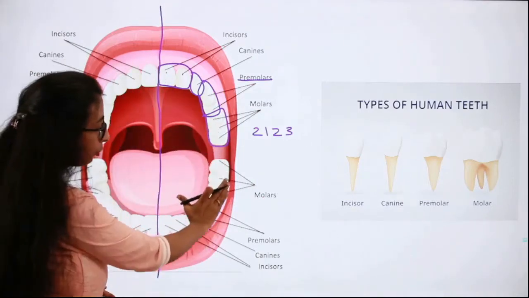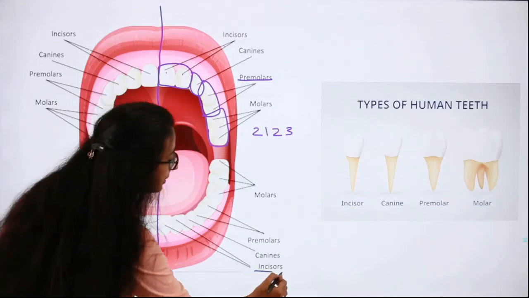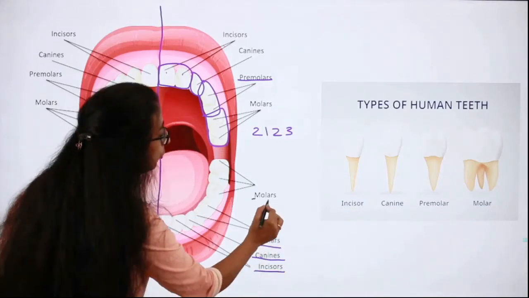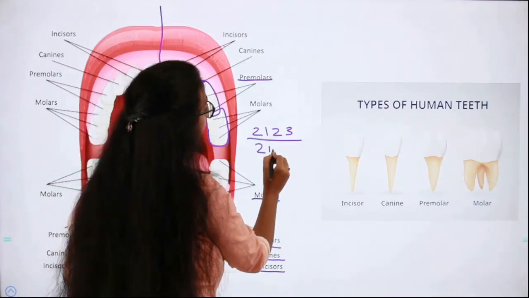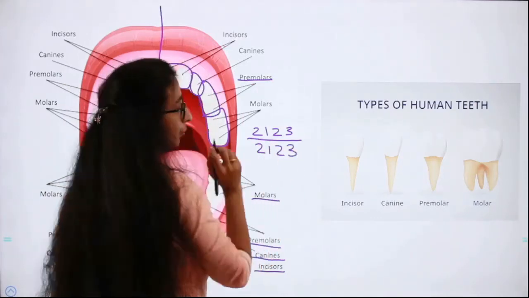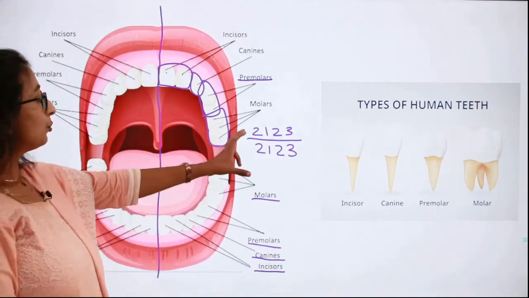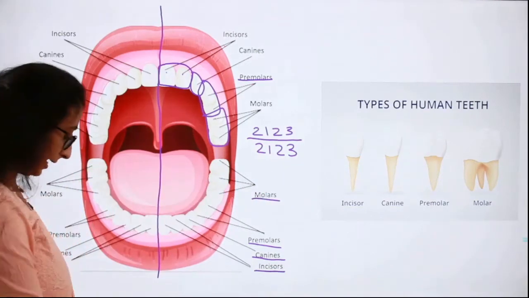Similarly, on the lower half of the jaw, again you have 2 incisors, 1 canine, 2 premolars and 3 molars. We write it like this: 2, 1, 2, 3 divided by 2, 1, 2, 3. This is called the dental formula. So 2, 1, 2, 3 divided by 2, 1, 2, 3 is the dental formula in adults.